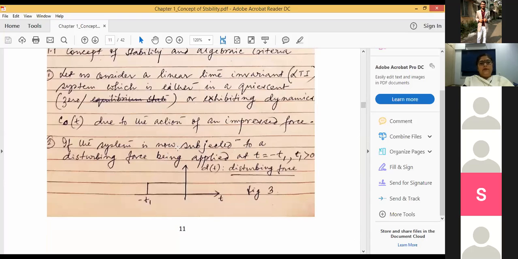And the nature of the disturbing force is like this, a step. The step was applied at a time t equal to minus t1, where t1 is greater than 0.